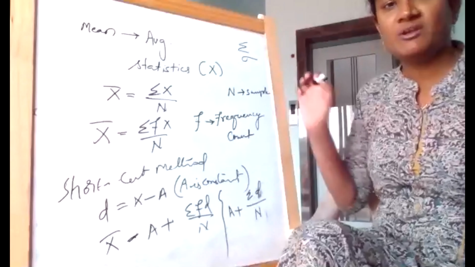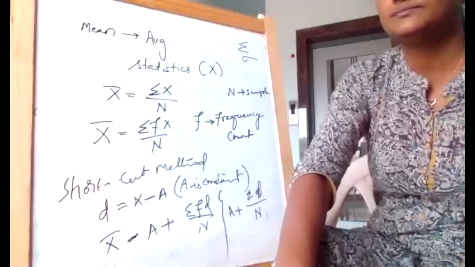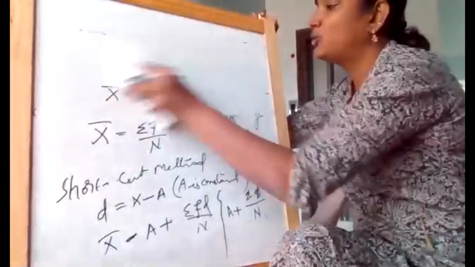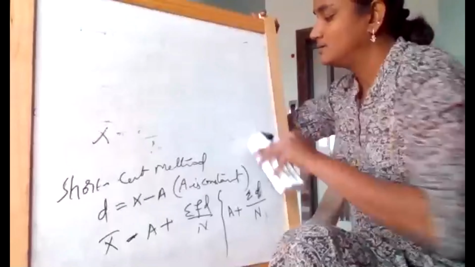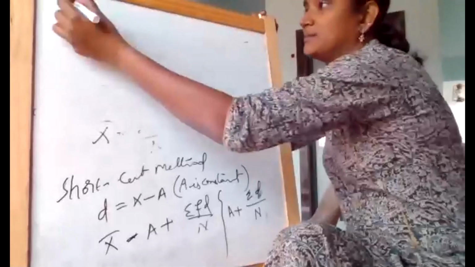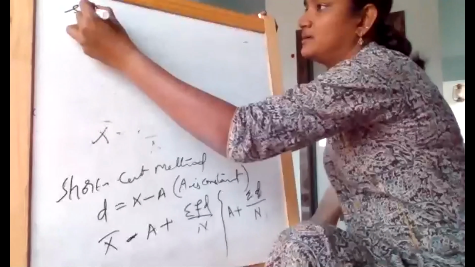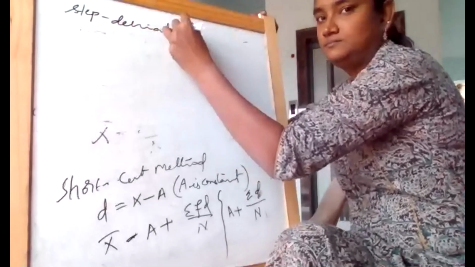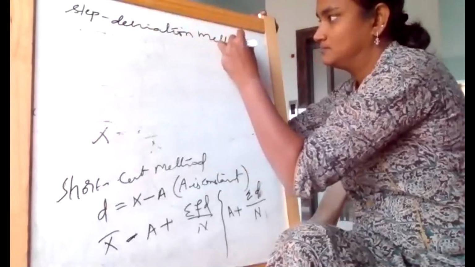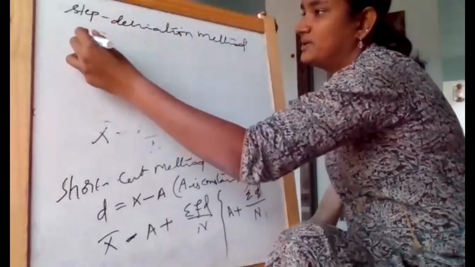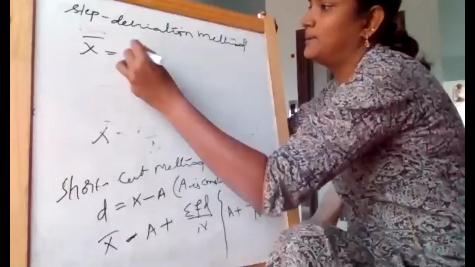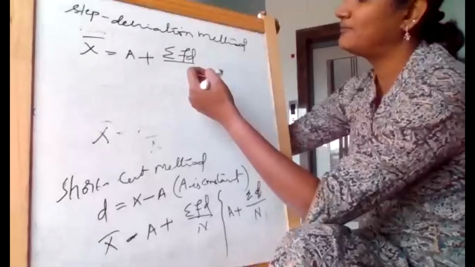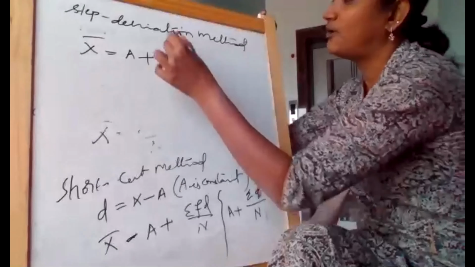And similarly, we also have one more method, which is the step deviation method. For this, we represent it as a plus summation of f into d into i, divided by summation of f, where a we already know is a constant. Mostly when frequency is there, we use this formula.